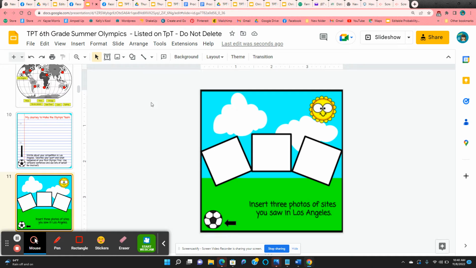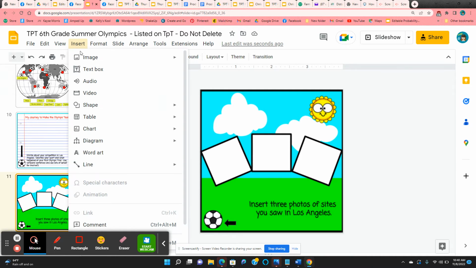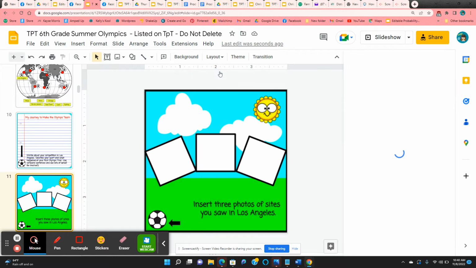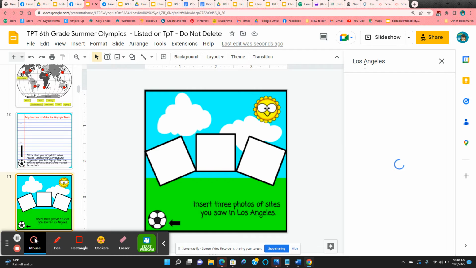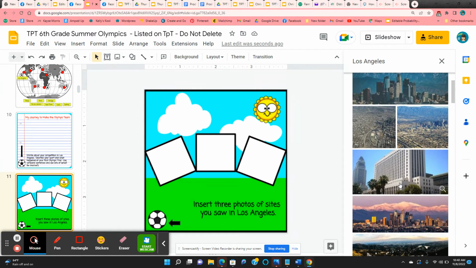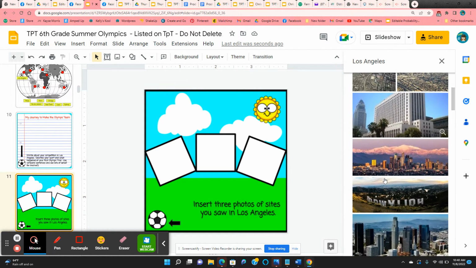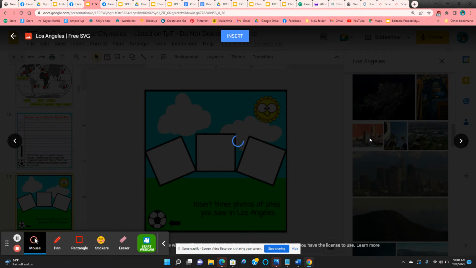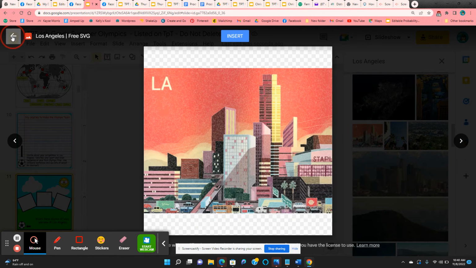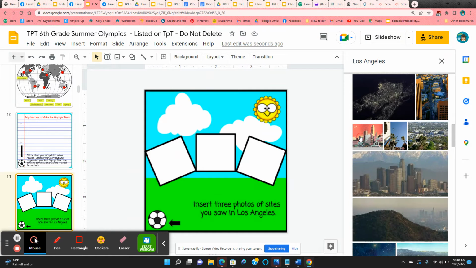Then they're going to import pictures. So to do this, they just come up here to Insert, Image, search the web, and then they can type in their city name, and they can pick any picture that they want to import. We'd pick something that's about this square size. So you click on it. Oh, it took me a little bit too far. Click, you get a little check mark, and then insert.